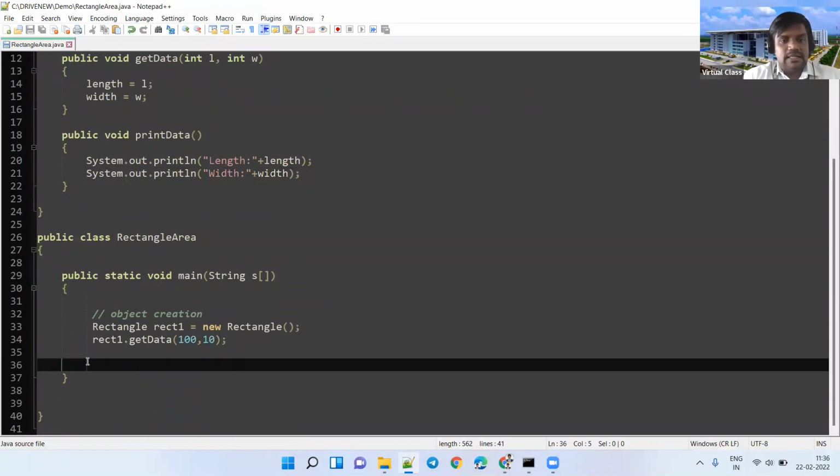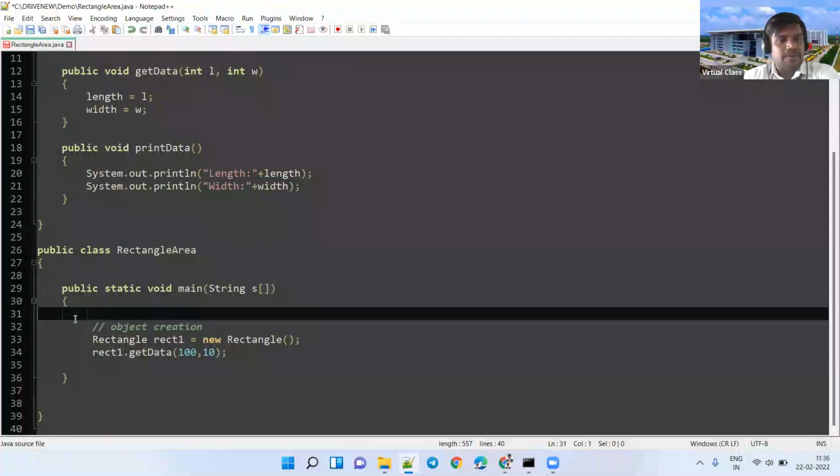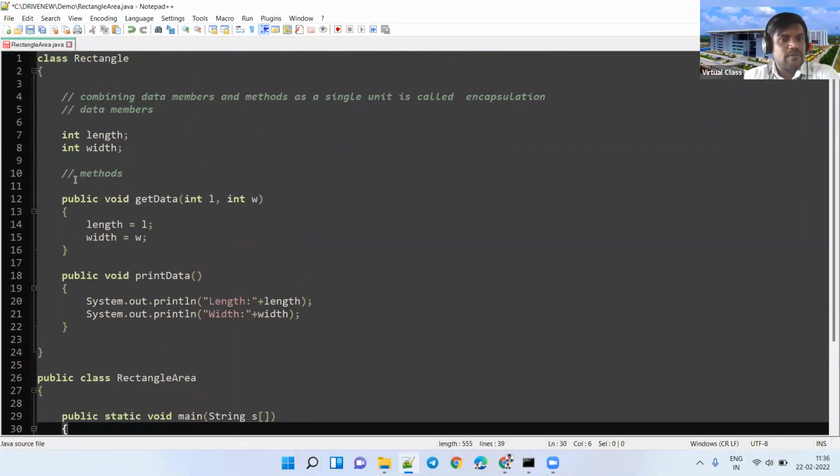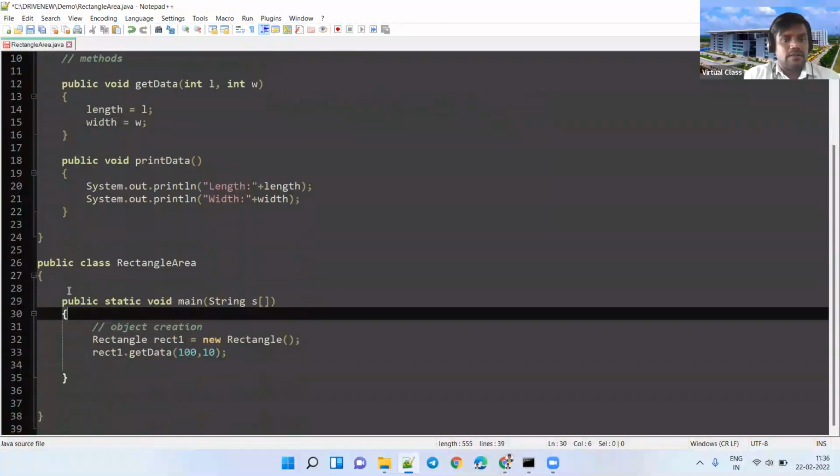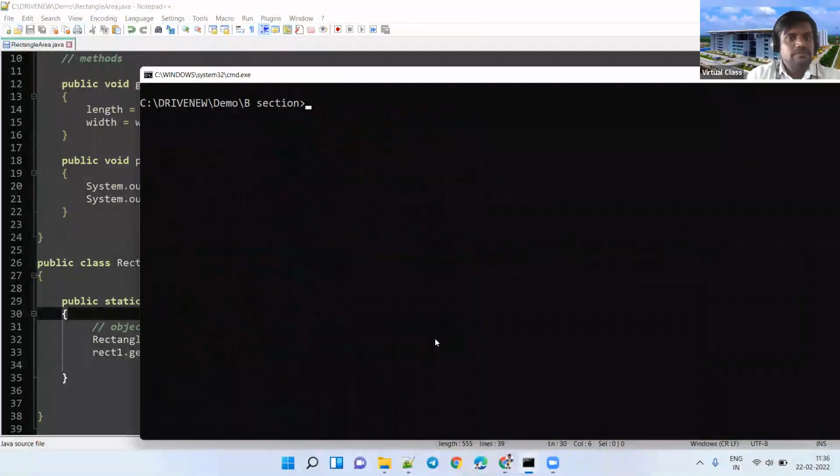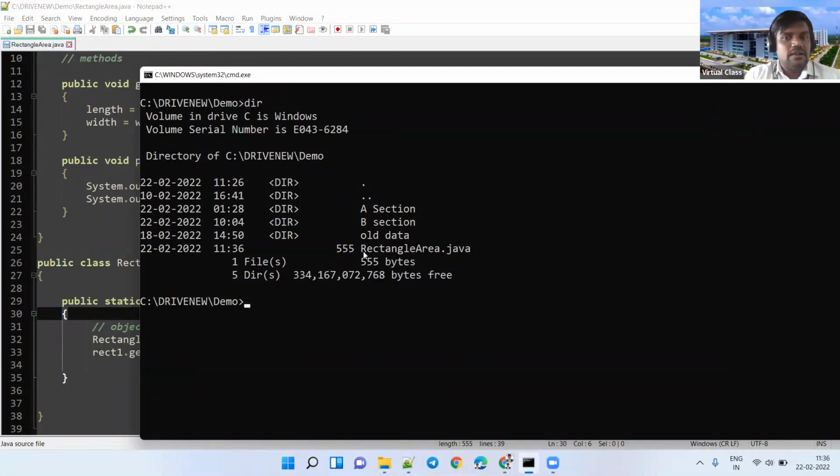We will execute and see the result, then you can get confidence. Save. For execution, I saved it in the D drive, new demo, in the demo folder. cd, so drive new demo. So I am now in drive new demo. Clear the screen. You can see here a RectangleArea.java file has been created just now, at 11:36 today.